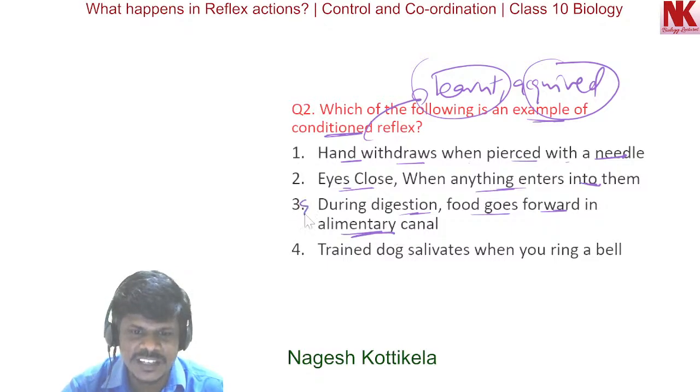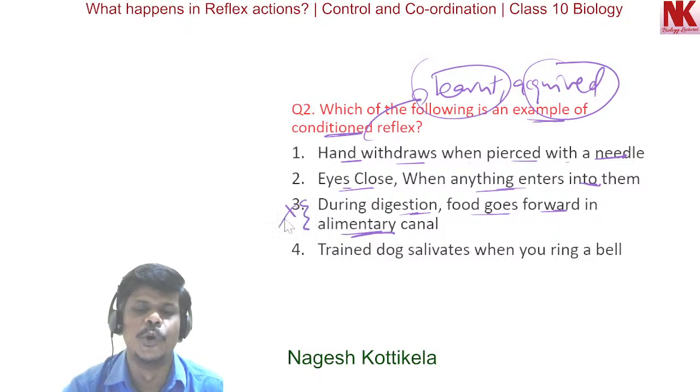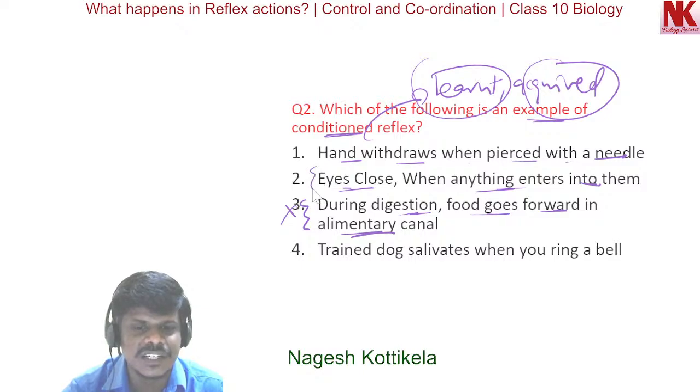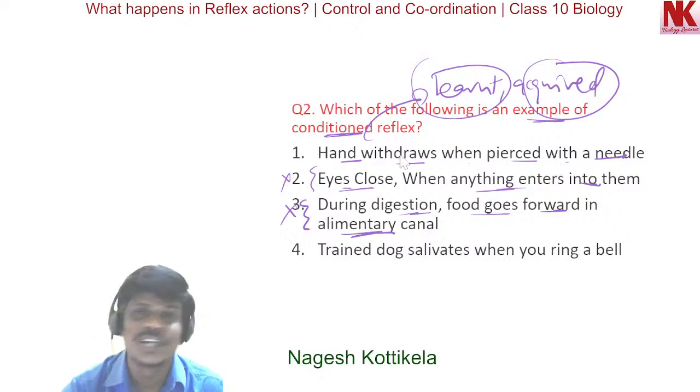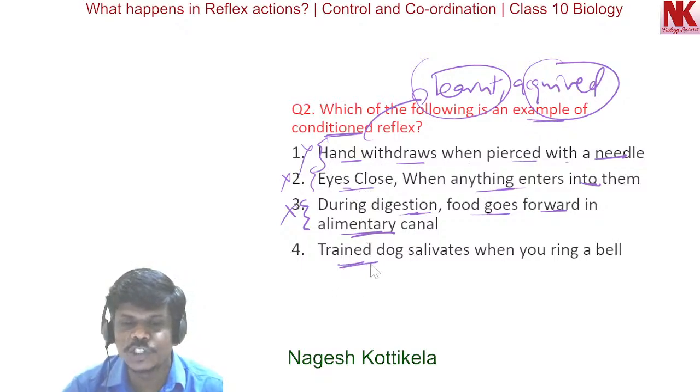So is it learnt during the lifetime? No. Is closing of the eyes when dust falls into the eyes learnt during the lifetime? No, it is inborn. Hand withdraws when pierced with a needle. Is it a learnt experience? No. So these are inborn, these are unconditioned. But a trained dog salivates when you ring a bell.